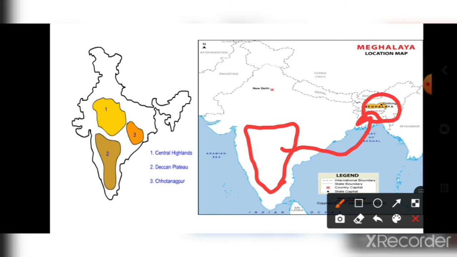Some part of the Deccan Plateau broke away from here and went to this point. Today its name is Meghalaya.